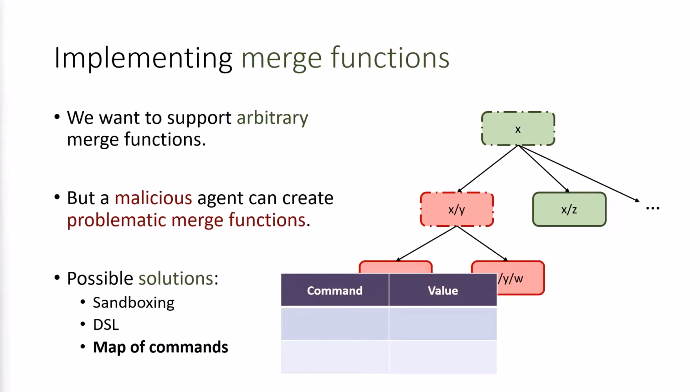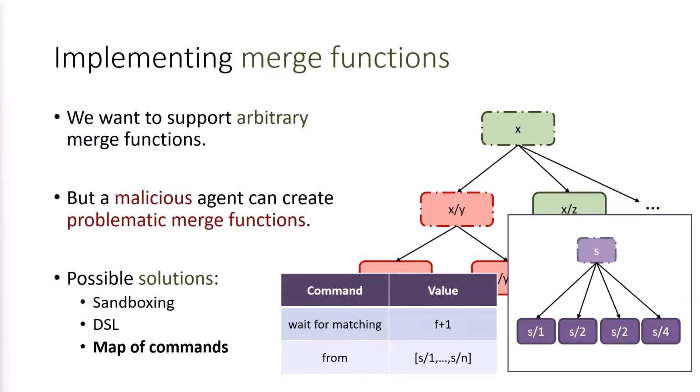Currently, Escher implements merge functions with a limited DSL as a map of commands to values. The command describes an action that the runtime should take to merge a message, and the value customizes this action. For example, we have a command "wait for matching" that asks the message bus to wait for a certain number of messages with matching payloads. Another command, "from", specifies the identifiers of the sources that the messages may be from. These two commands allow Escher to support a variety of quorum-based replication methods and sharding protocols.